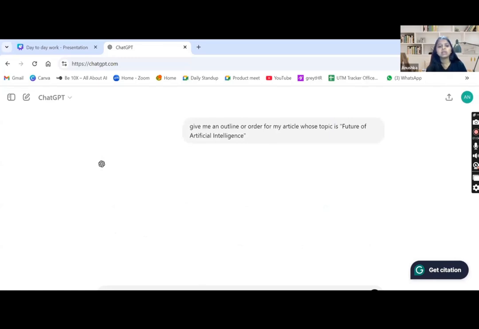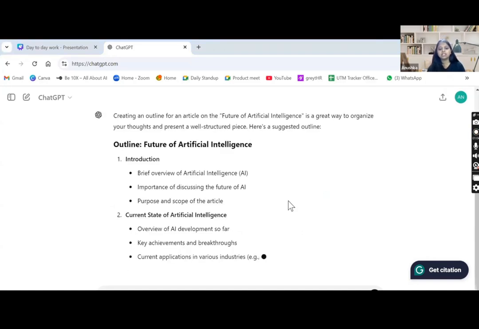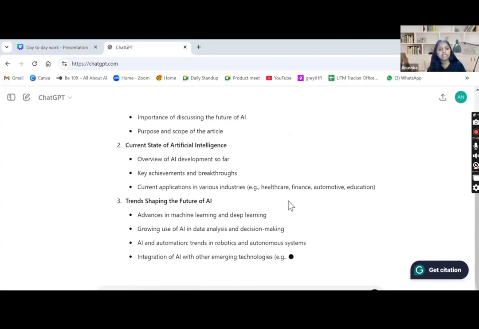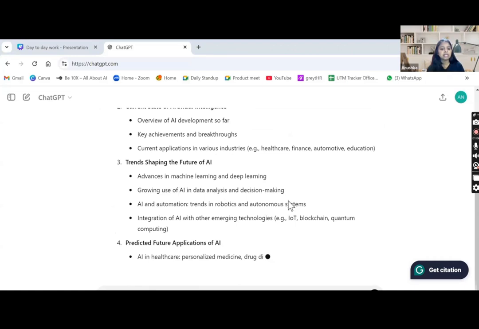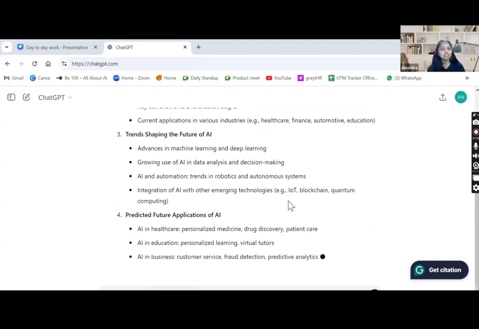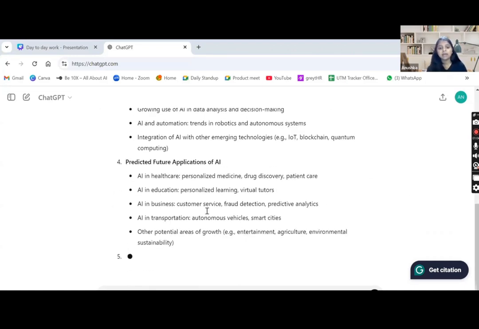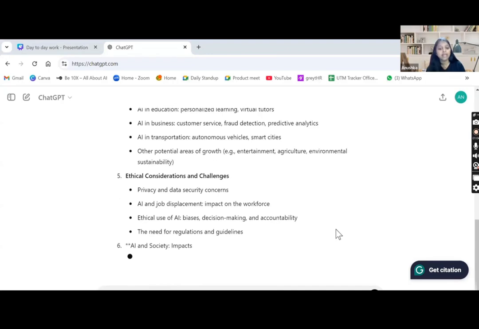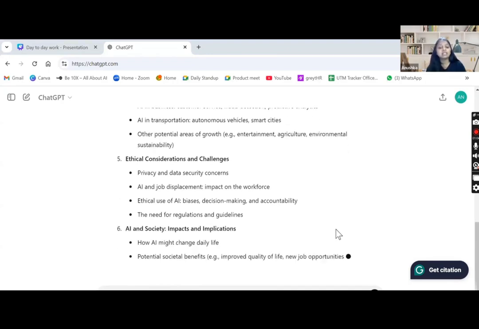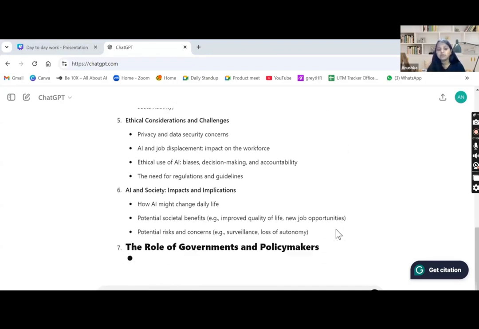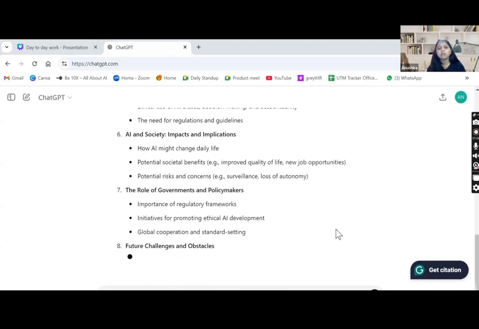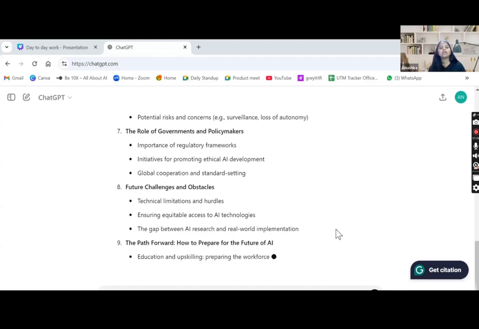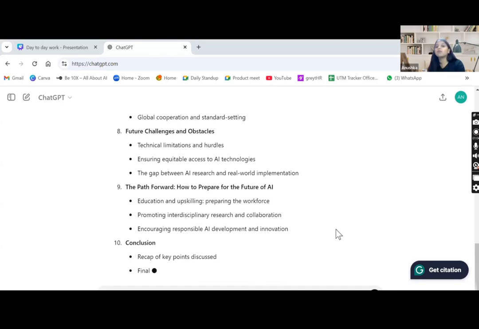So here is the outline. This will be the introduction, where you can give a brief of artificial intelligence, then the current state of AI, trends of AI, predicted future, applications of AI, then ethical considerations which we should consider during the use of AI. Then AI and society, how it impacts and helps society, then the role of government, future challenges, and so on. So this can be a good outline for a blog post on the future of artificial intelligence.